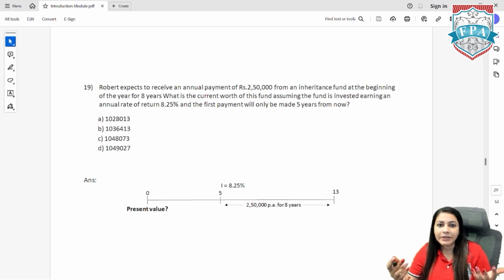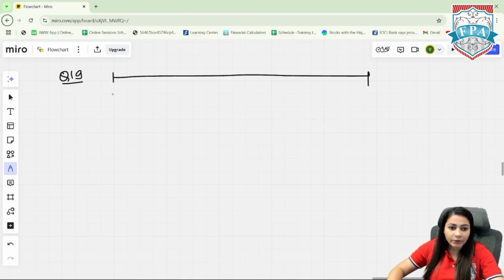For example, let's say in case of my demise, whatever money I leave for my family, my kids or my grandkids, the money that I've left for them will be inheritance fund. So such inheritance fund is what Robert has, from which 2,50,000 will be withdrawn every year, at the beginning of the year for 8 years. Now, what is the current worth of this fund? What we need to calculate is the present value. So present value is what we will calculate.